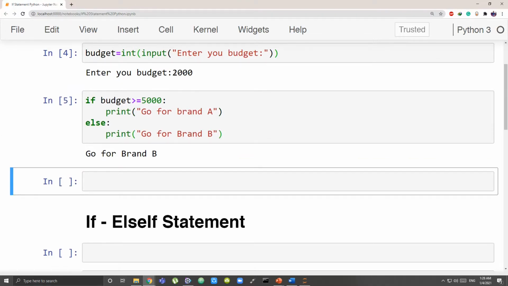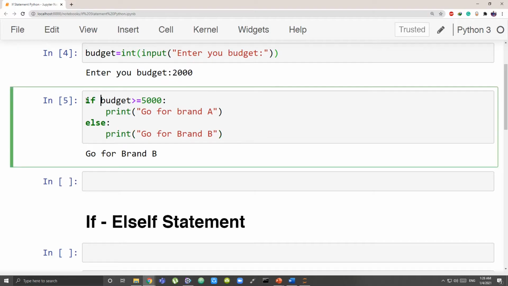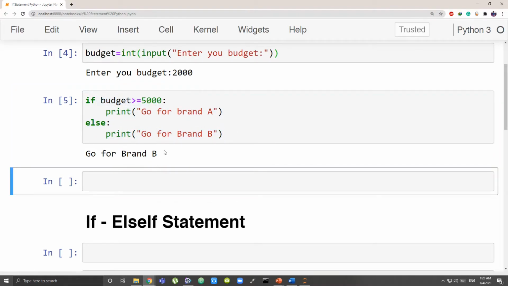So what happened? Our budget was 2000, so it went in if budget is greater than or equal to 5000. Here the answer was false, so this did not run. It came to else and it ran this part because the condition was false. So this is what you call an if-else statement.